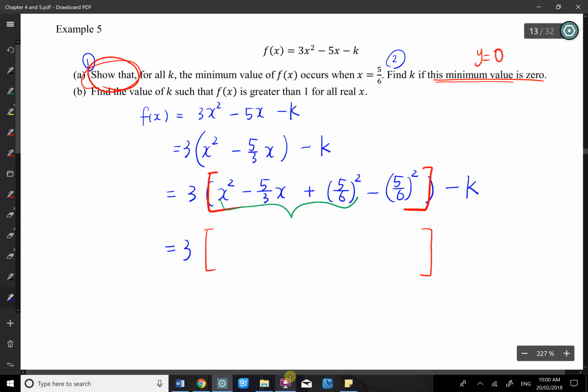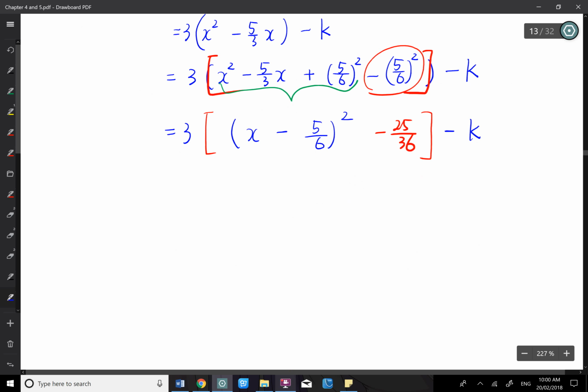And then this number is negative 25 over 36 already. Leave it there. So for those 3, I can complete the square. That becomes x minus 5 over 6 squared. And don't forget your minus k at the back.